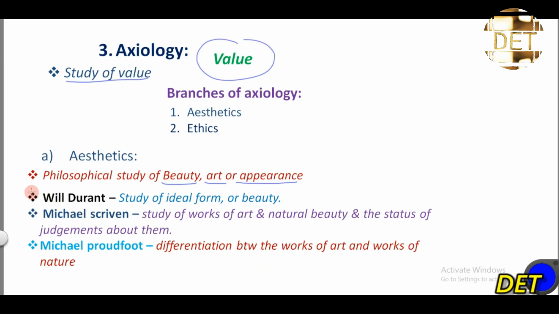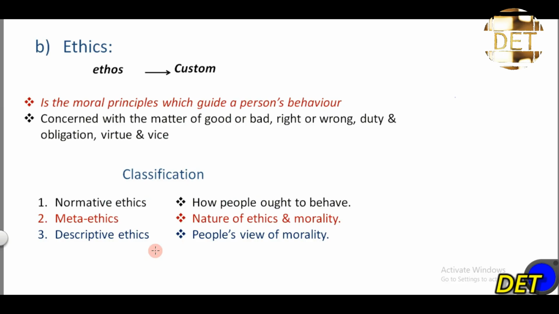So note these 3 philosophers and how they explained aesthetics. The most important for you to note here is the definition from Michael Proudfoot that said that aesthetic is the study of the differentiation between the works of art and the works of nature, right?